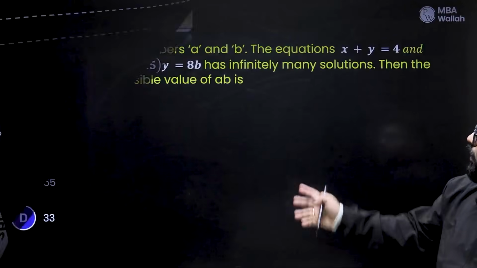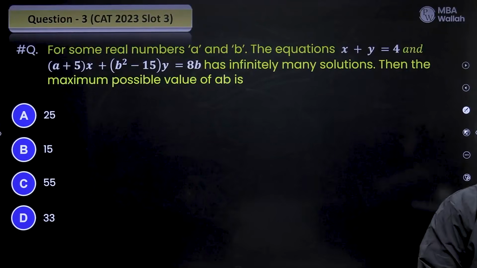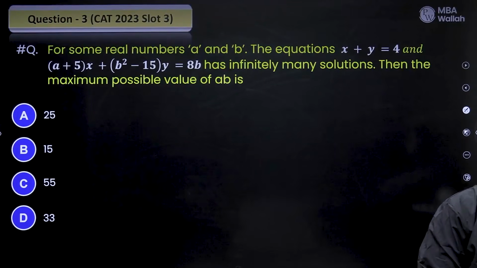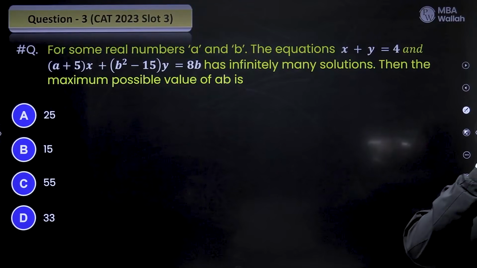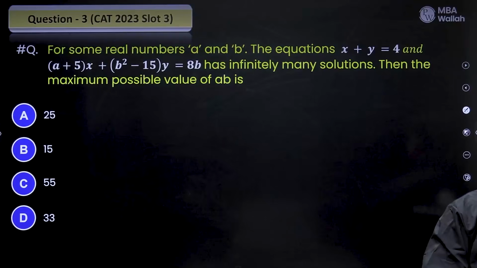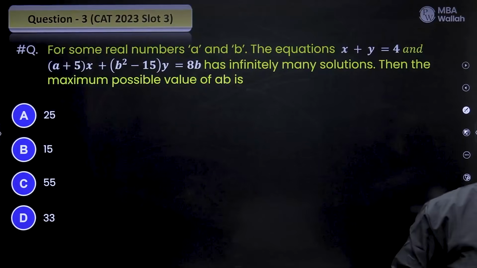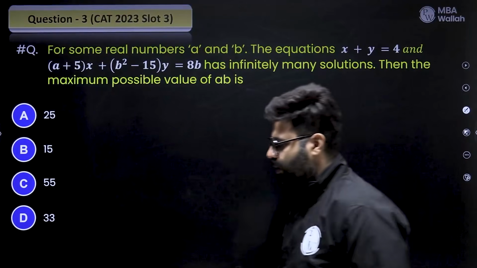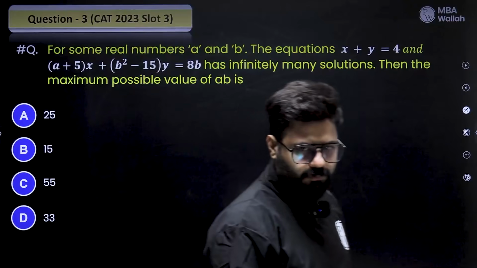Okay. Try this one. CAT 2023 slot 3. A difficult one, but you can do it, alright? I'm counting on you. Just take your time. Pause and try. Don't waste this question. Superb question. If you can make it, you are there. You have it.